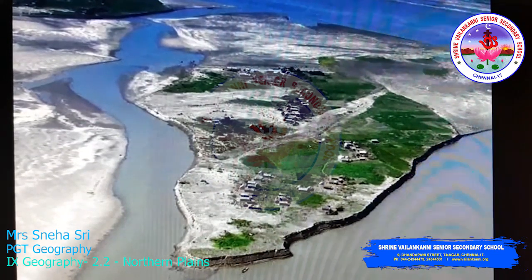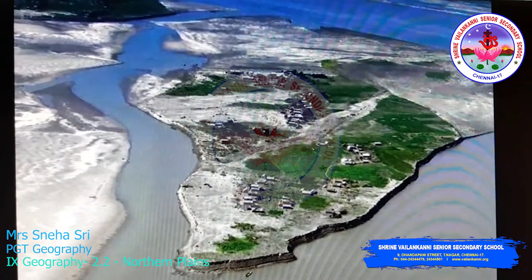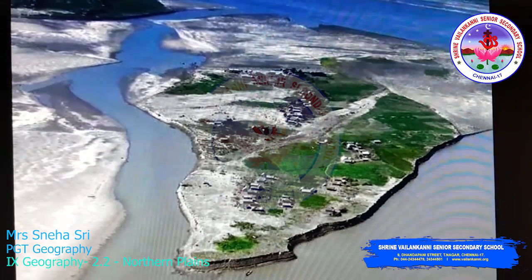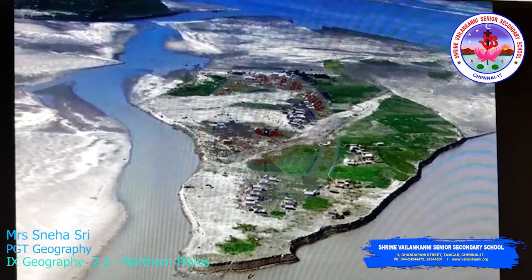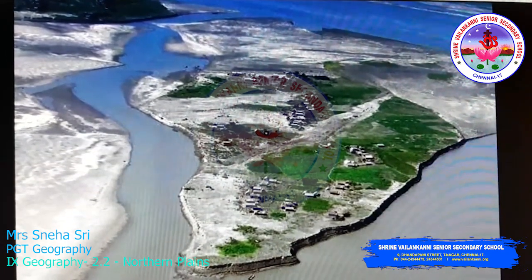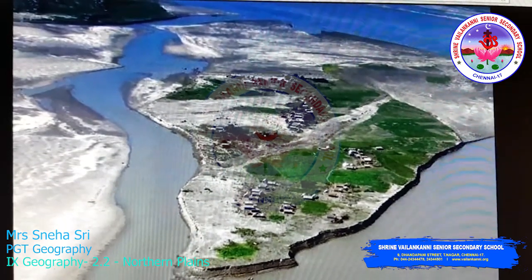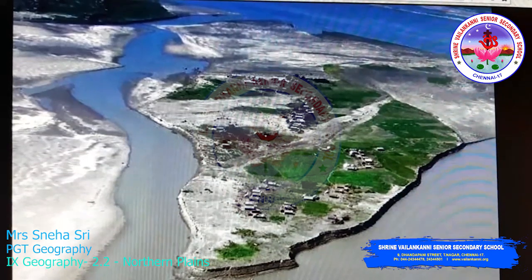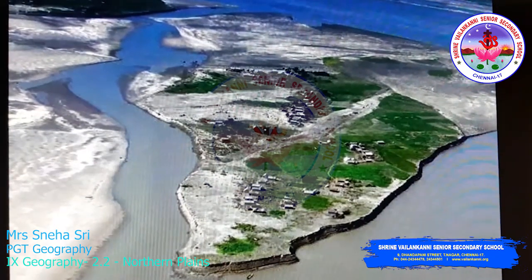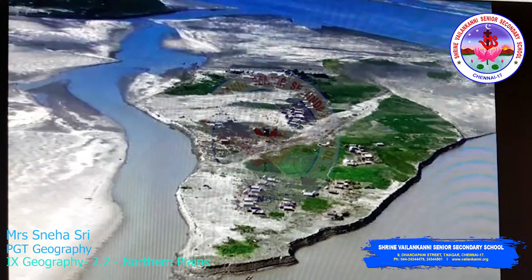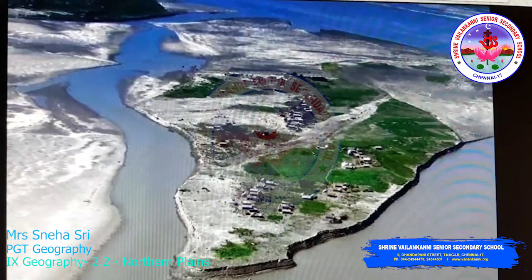See, this is an example of riverine islands. What is an island? A landform surrounded by water on all sides. A riverine island refers to a land mass formed in the middle of the river, or in between the river course, when the water level drops in that particular place. For example, you can identify the land mass that has formed in between the river. This island has formed because of the water level drop in that place. These are referred to as riverine islands.